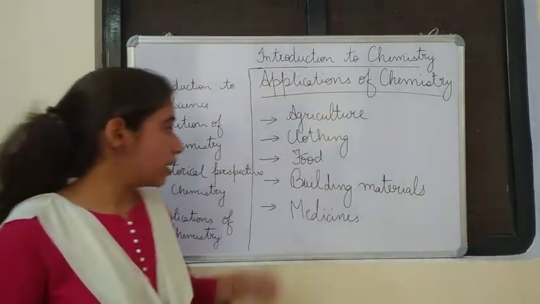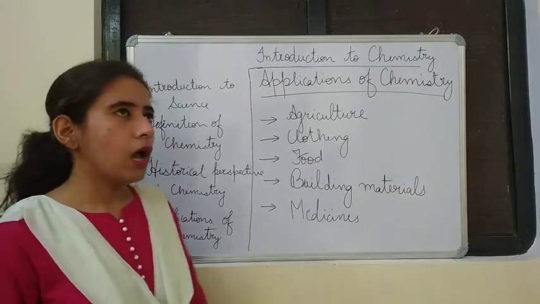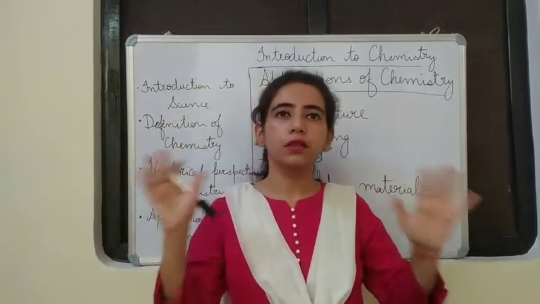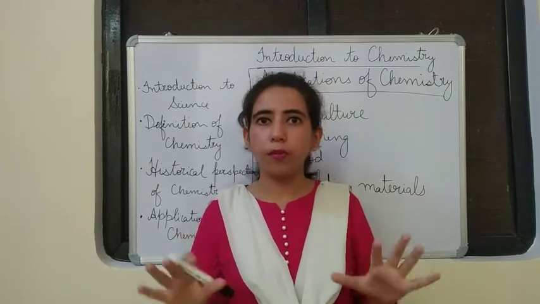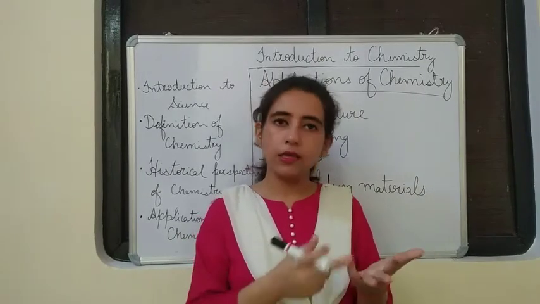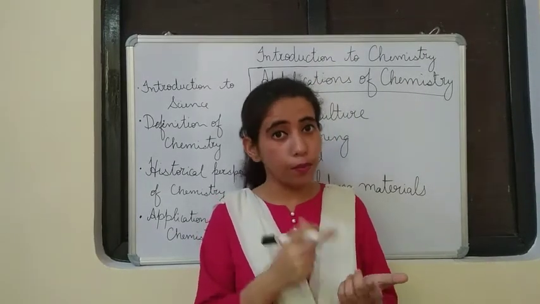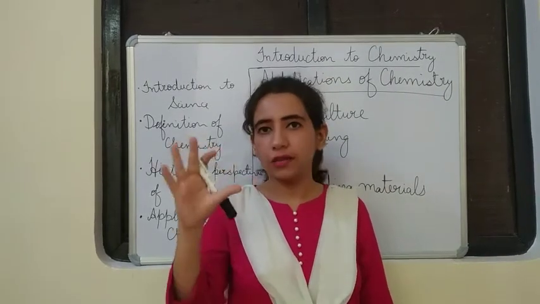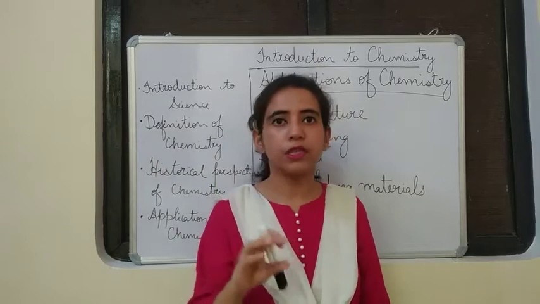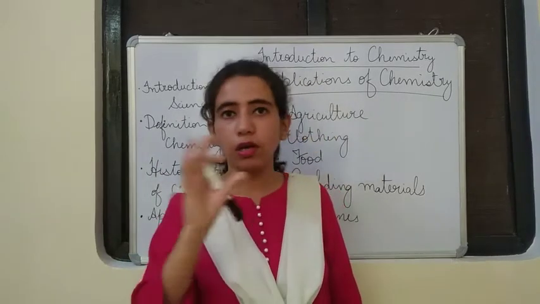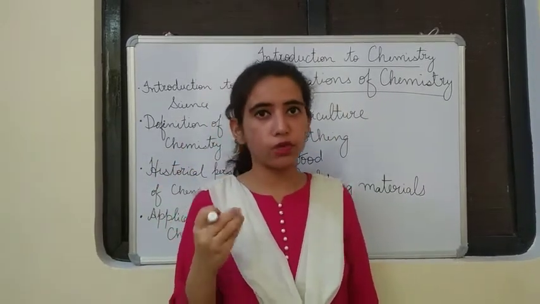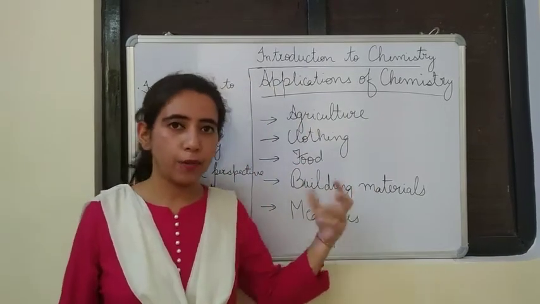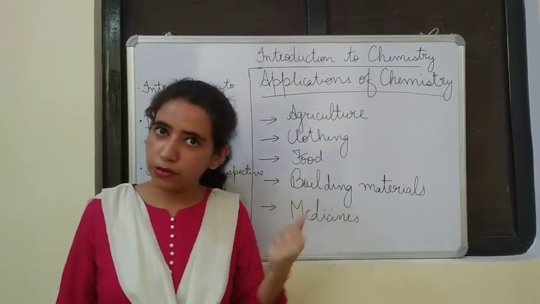Okay. Now the next topic is building material. However tall the building is, it is always made up of the basic things, that is cement, mortar, bricks, glass, steel. All these things are made by chemists. They are made by applying one or the other process of chemistry. So we see the buildings are made by applying chemistry only.